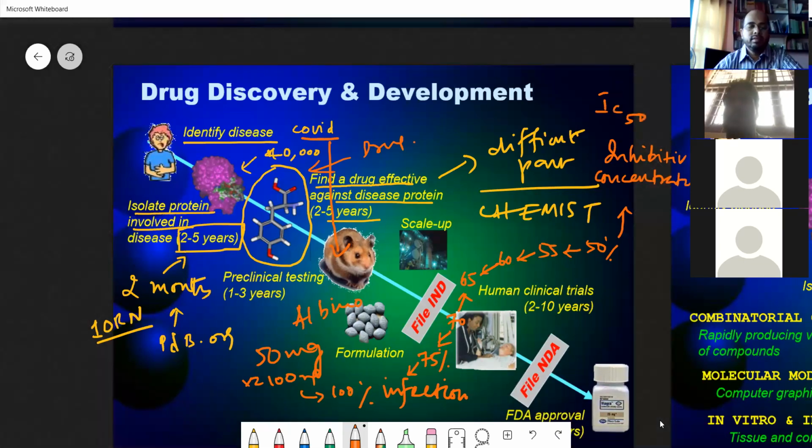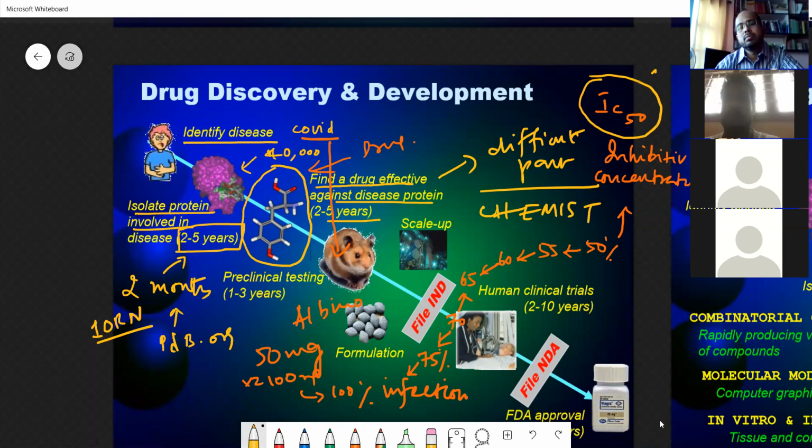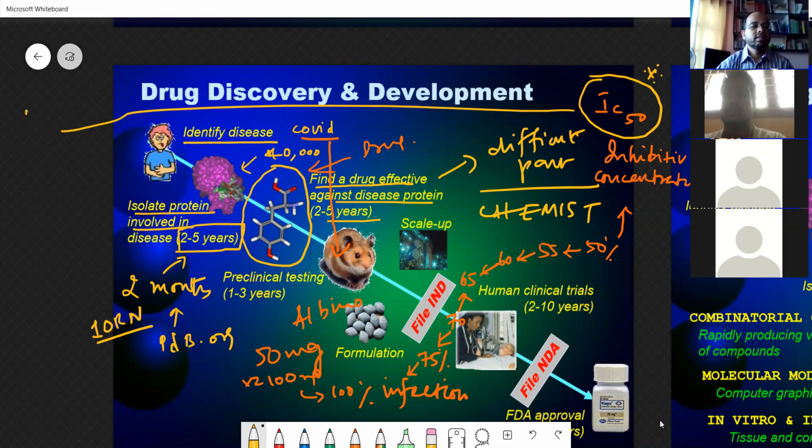IC50. It is very important. Sometimes in chemistry we also call it MIC50. The minimum inhibitive concentration required by your drug to contain the disease is known as MIC50. We did it in the MPhil also.